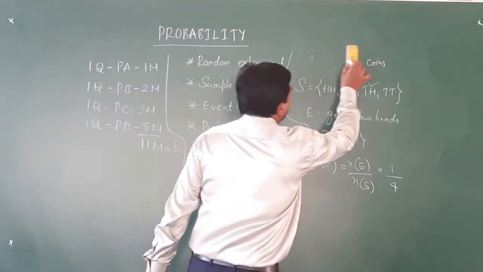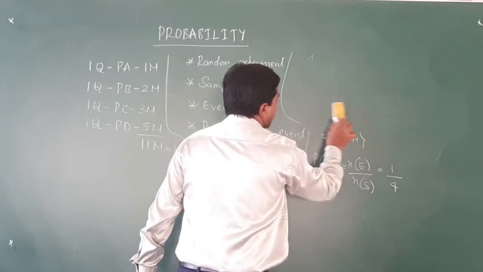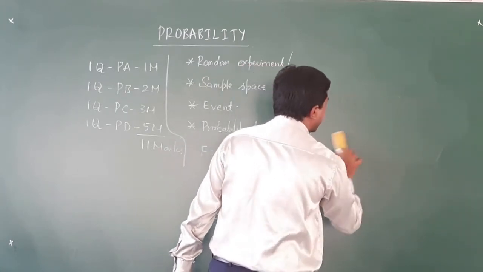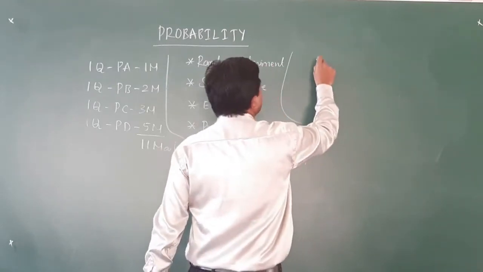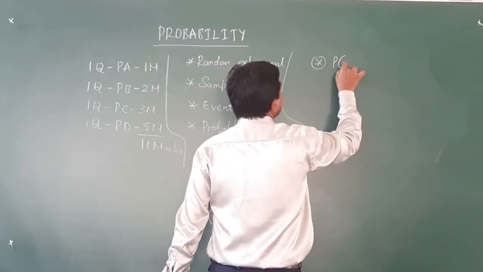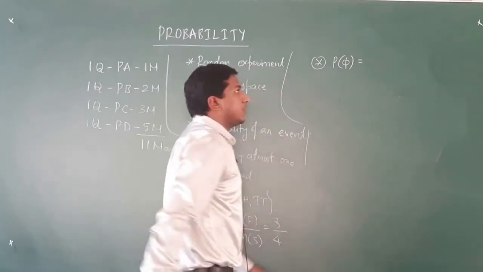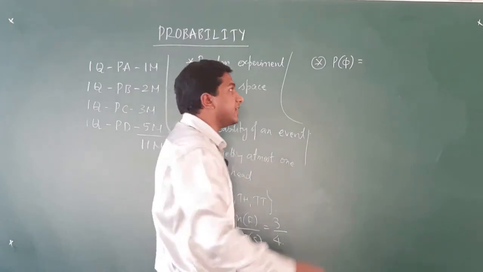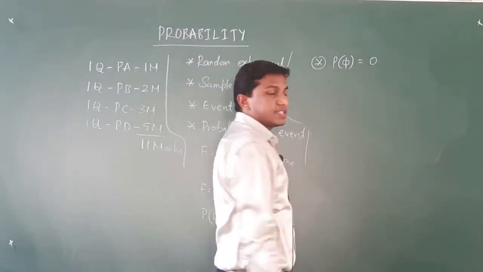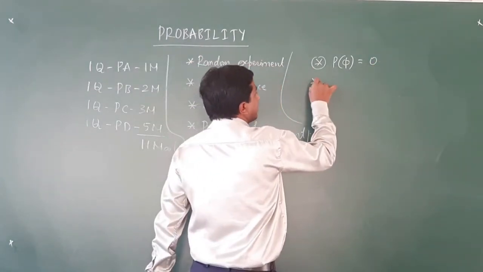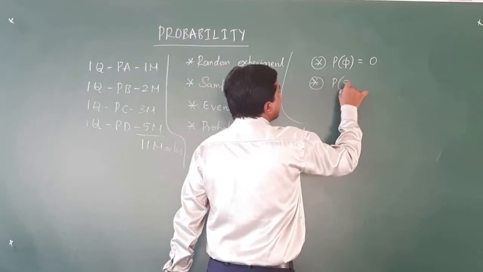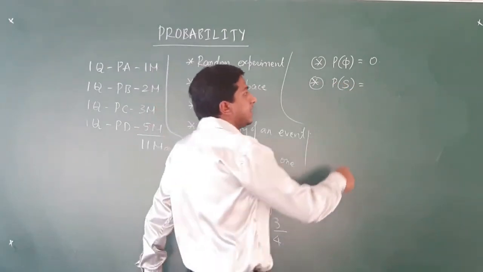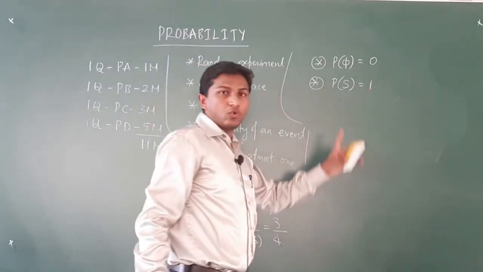Then, a few more concepts or results which we have studied regarding probability are these. The first one is P of phi, the probability of the empty set or the probability of an impossible event, which is always 0. Then, the probability of the whole sample space S, that is P of S, is always equal to 1.